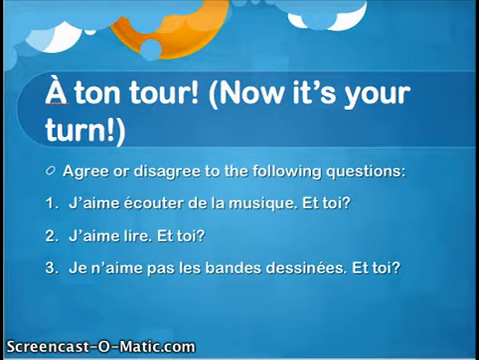Okay? Second question. J'aime lire. Et toi? Same thing. Answer the question. Either I do too or I don't. And then move on to the third one that says, Je n'aime pas les bandes dessinées. Et toi? Go ahead and complete this activity. Write in full sentences. Apply what you just learned. And when you're finished with that, you're going to move on to the notes for slide number 7.